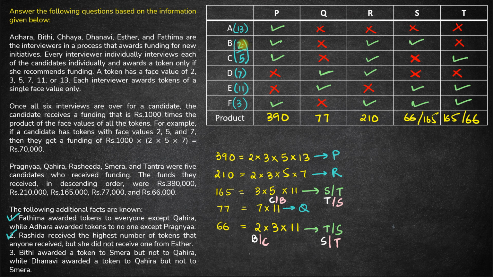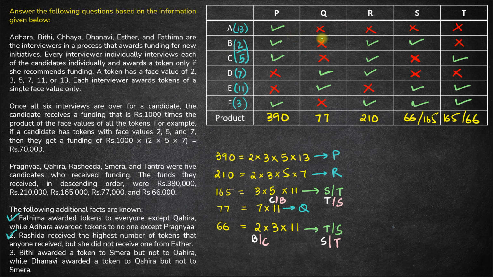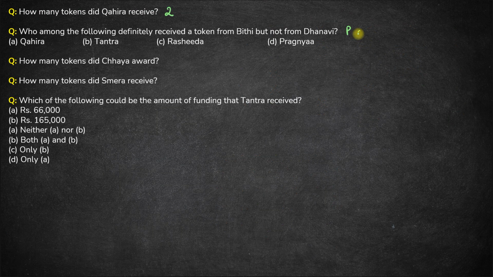Next, who among the following definitely received a token from B but not D? Okay, so you need to receive a token from B but not D. So let's see. P receives a token from B but not D. So P can be one of the answers. Who else? Q does not receive from B. R receives from B as well as D. So this cannot be the answer. S receives from B but not D. So S can be the answer. So the answer can be either P or S. The option only has P. So option D is the right answer.